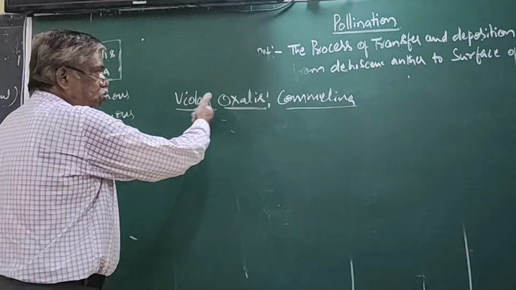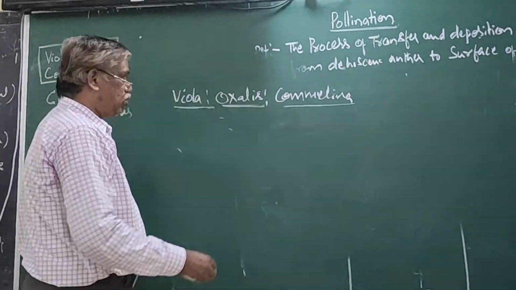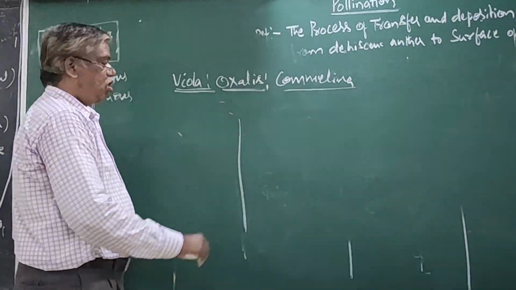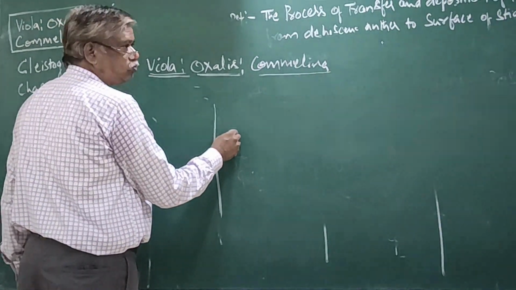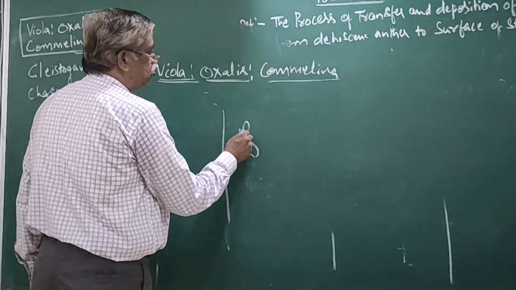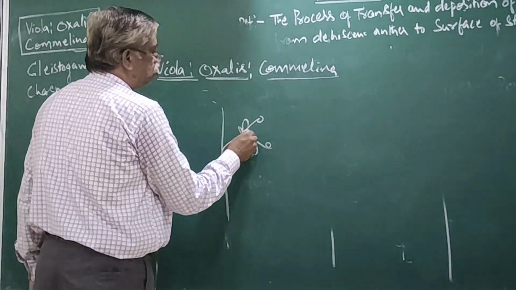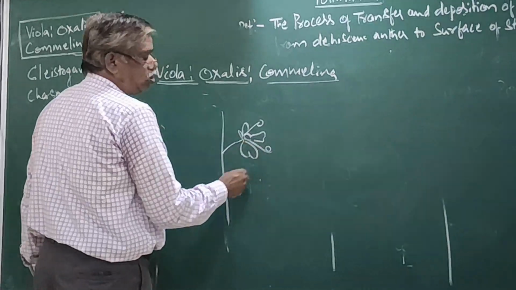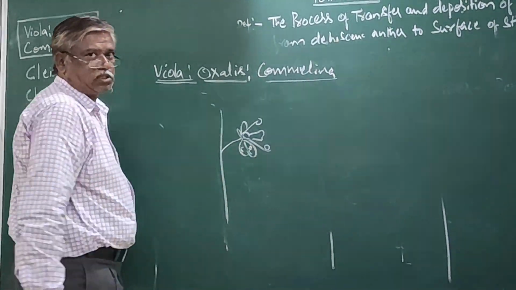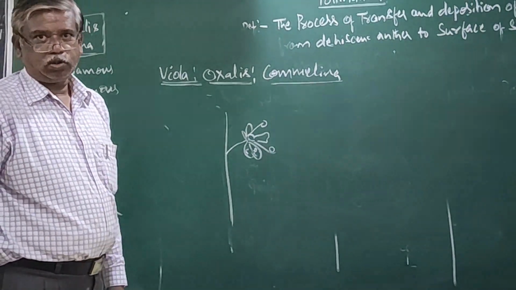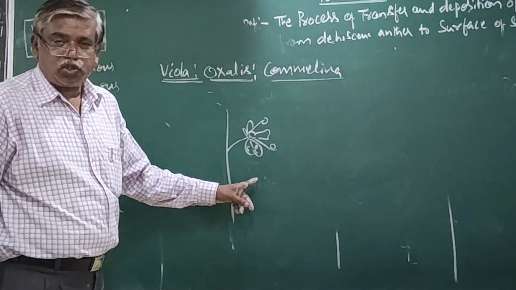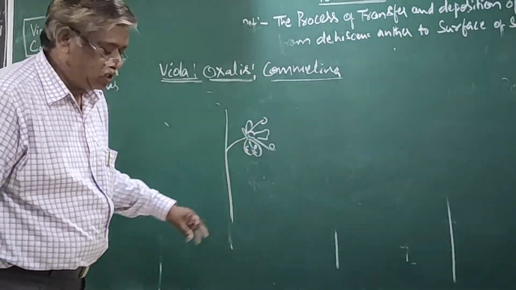Suppose you take any one plant, suppose viola. Now it is the flower. Sepals, petals. Bisexual or unisexual? Bisexual.